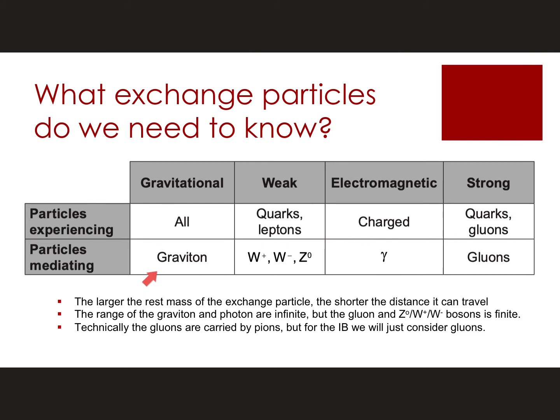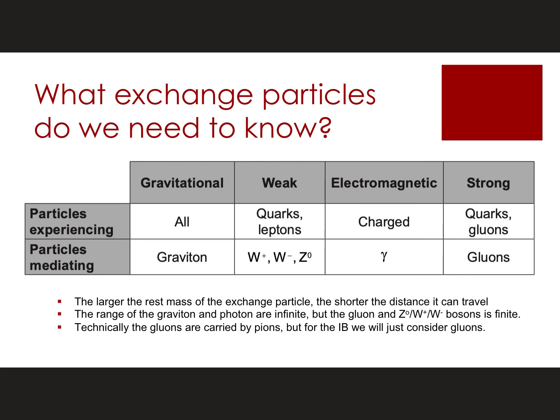So if I want the gravitational force, my exchange particle will be this graviton. If I want to talk about why two positive charges repel, I'm going to be talking about exchanging a photon. Yes, one of those electromagnetic radiations. If I want to talk about any of the other ones, you can see we will discuss these in further detail.